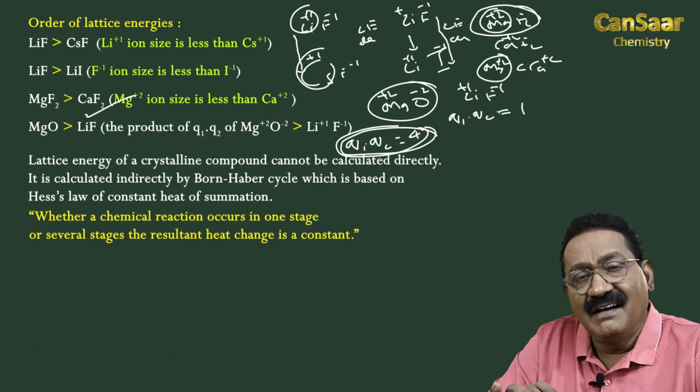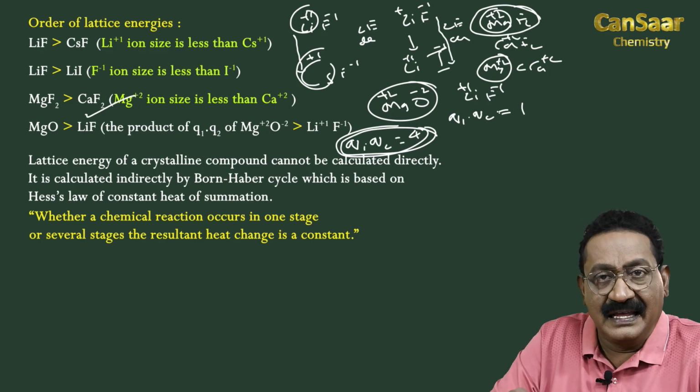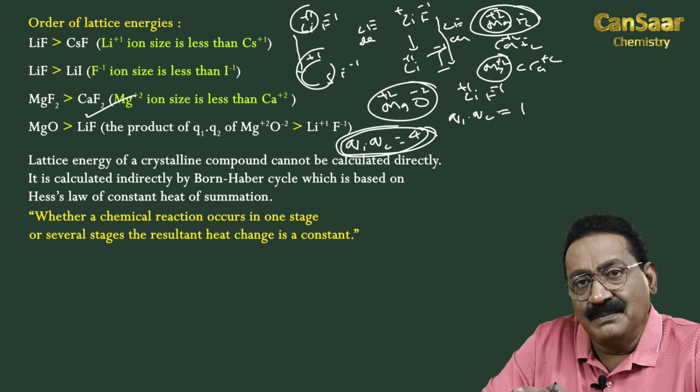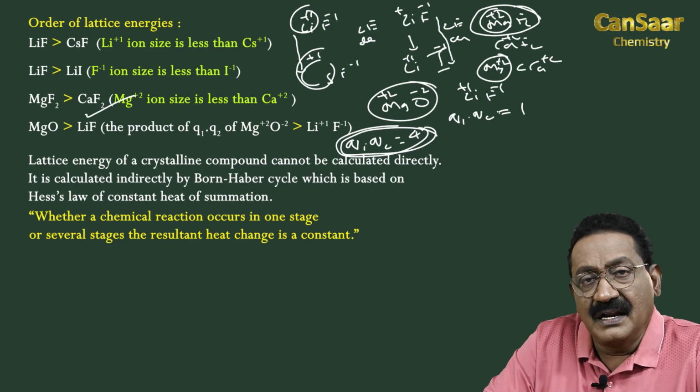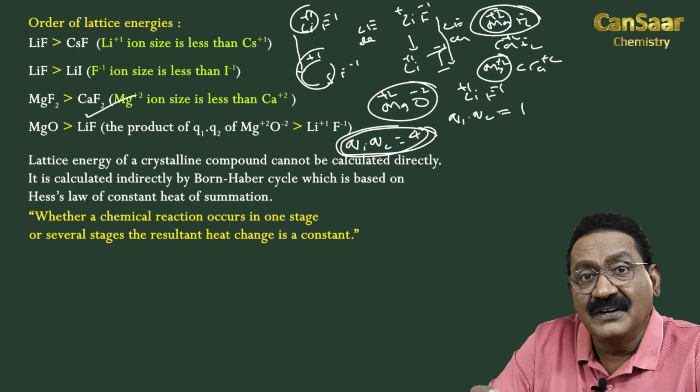Lattice energy of a crystalline compound cannot be measured directly since there are no free ions. Hence, it is measured indirectly by the Born-Haber cycle, which depends on Hess's law of constant heat of summation.